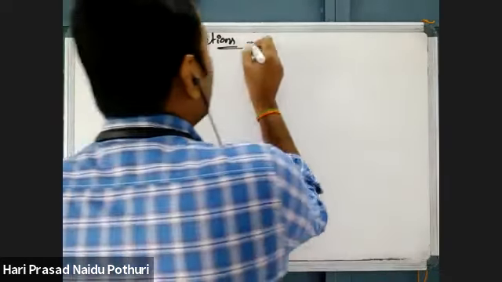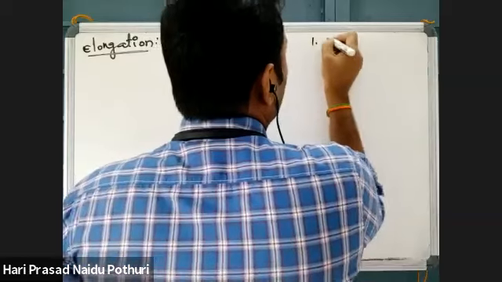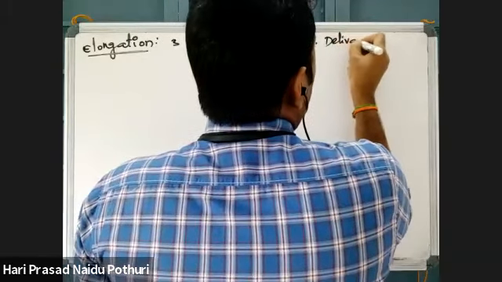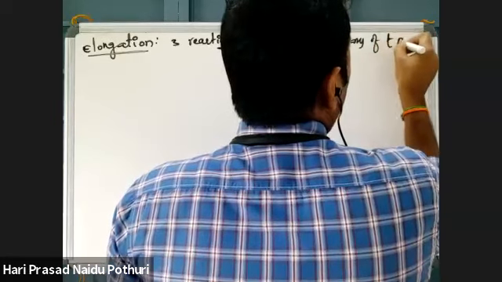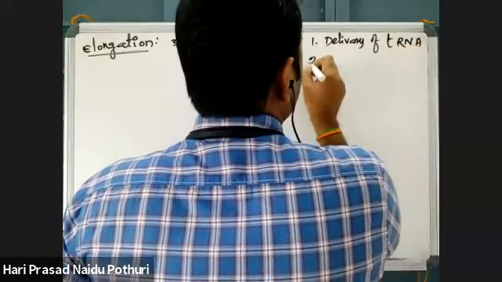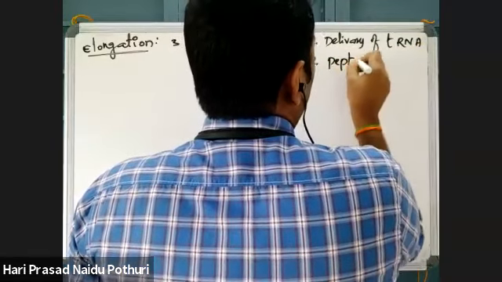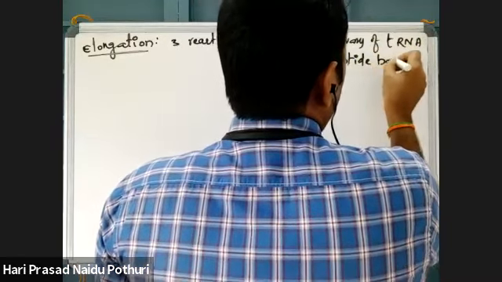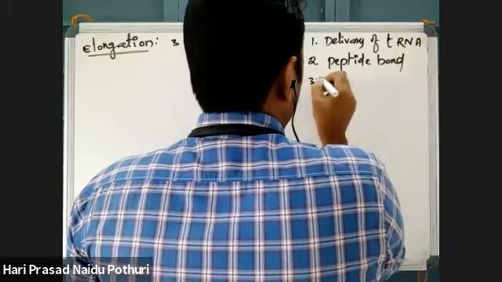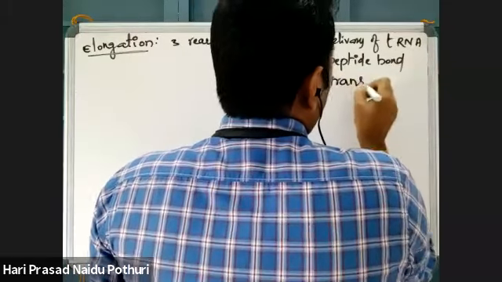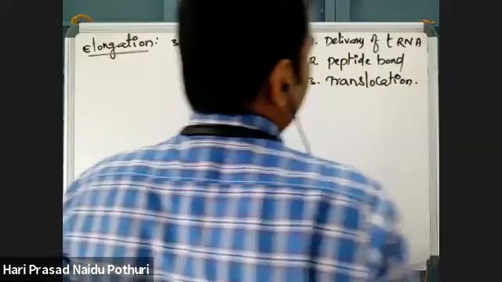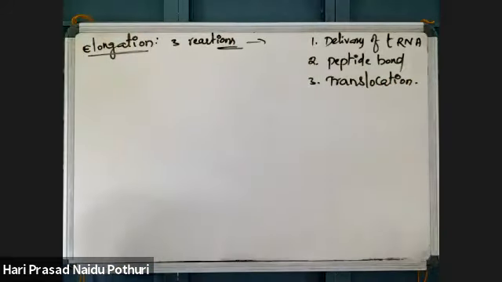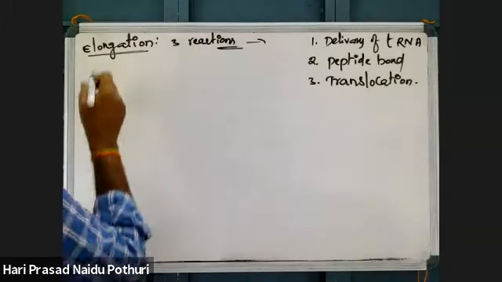See, what are the reactions which are completing? One is delivery or addition of charged tRNA. Second one is peptide bond formation. Third one is translocation. These are the 3 reactions which are repeated many times during the elongation of protein synthesis.